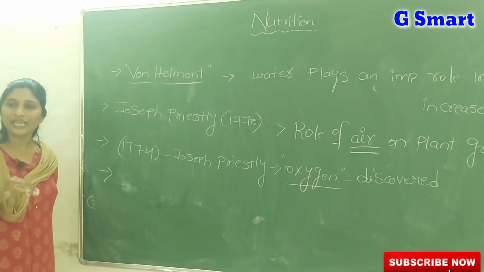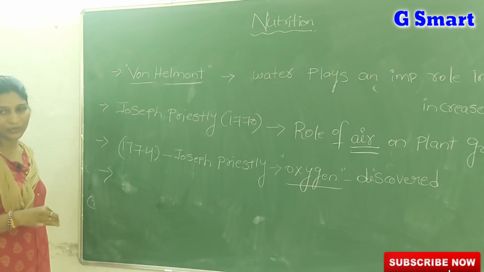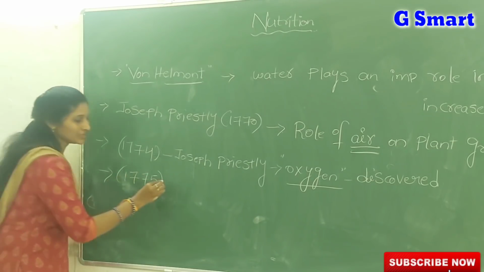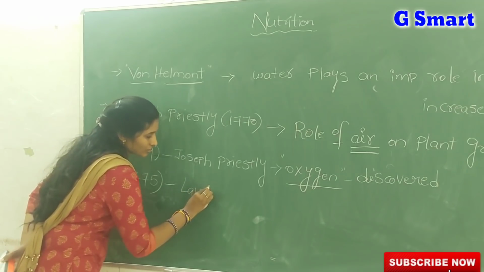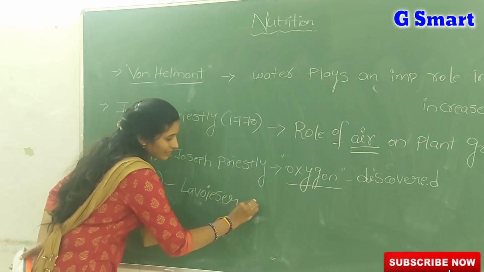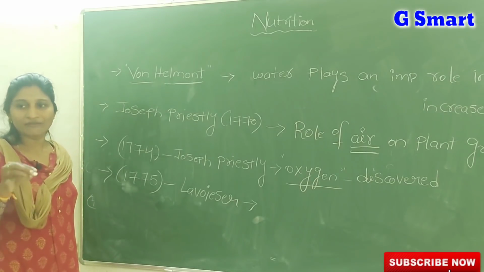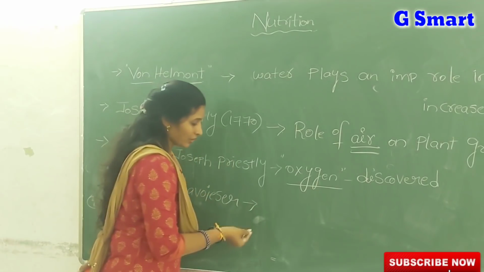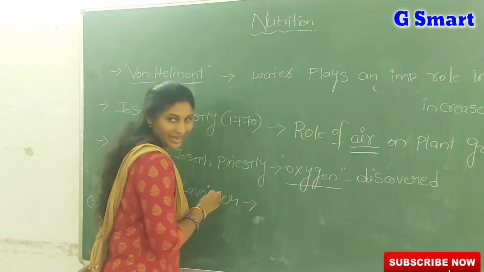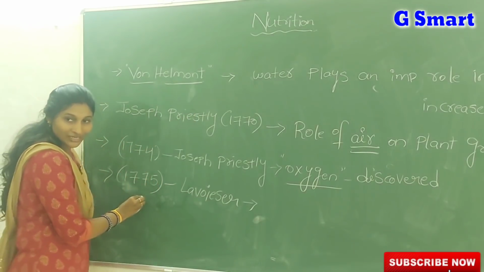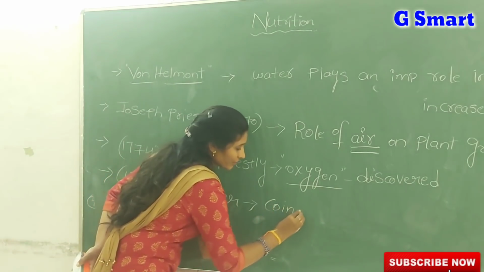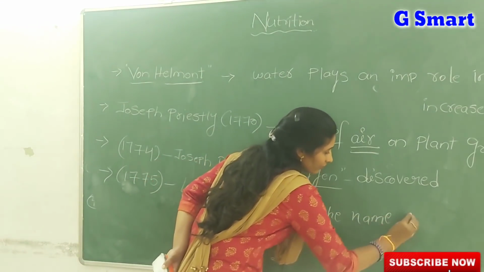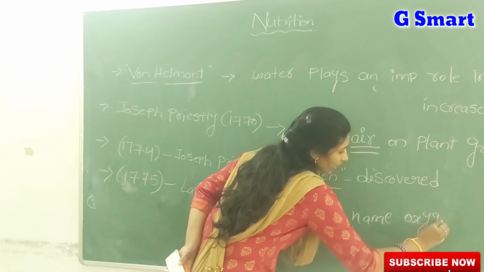But actually the name oxygen was not coined by Priestley. Then who coined the name for the oxygen gas? One more scientist, Lavoisier. Who is that? Lavoisier, a scientist who gave the name oxygen to the gas. Priestley just discovered that gas. But who gave that name, oxygen? Lavoisier. In which year? 1774. So what we should write? He coined the name oxygen. Coined means he gave that name.